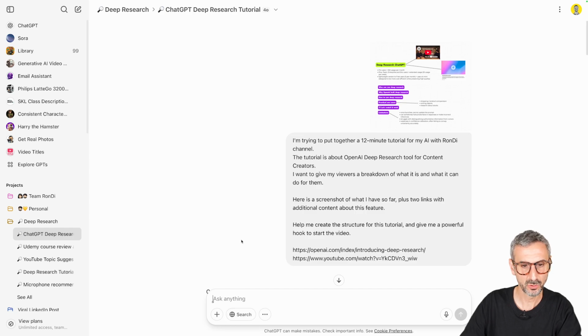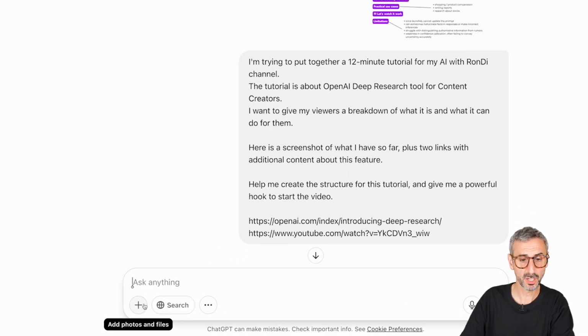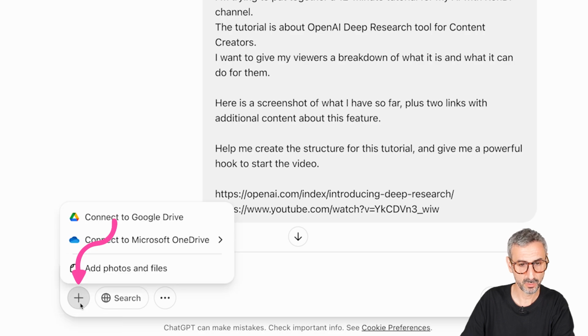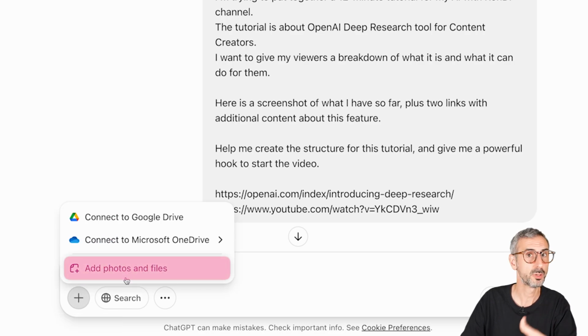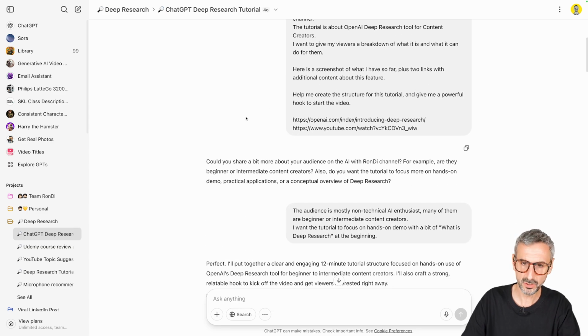I really like that you can add media, just like any other ChatGPT prompt. You can always use the little plus button right here to add some content. Could be a photo, could be a spreadsheet. Here I uploaded this screenshot. Okay, the research is already done.